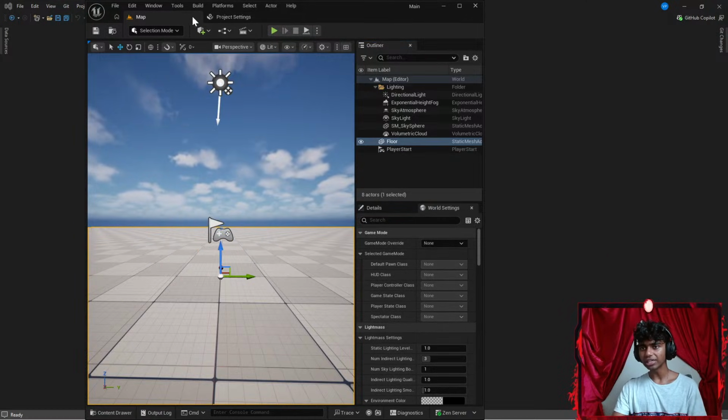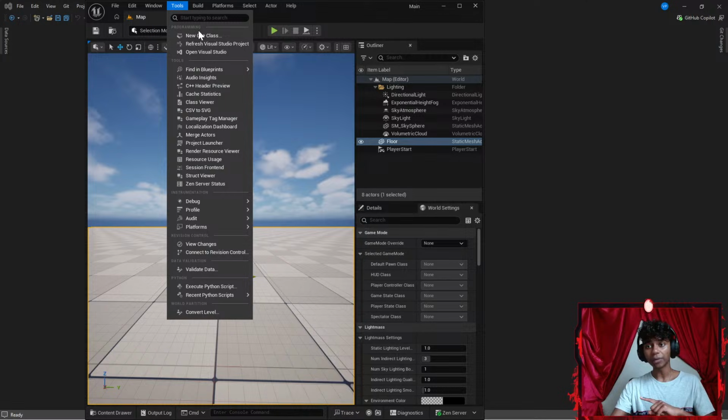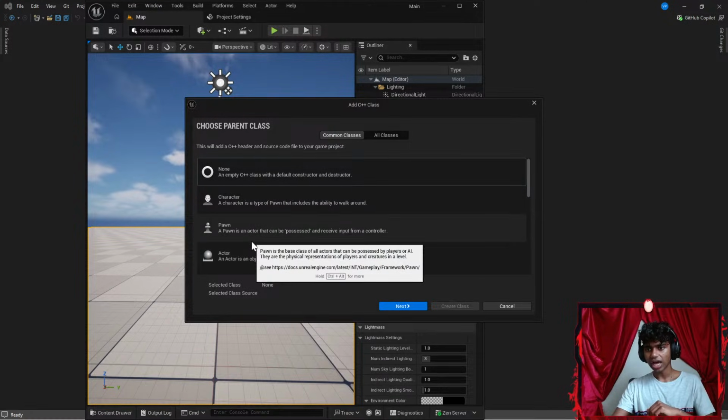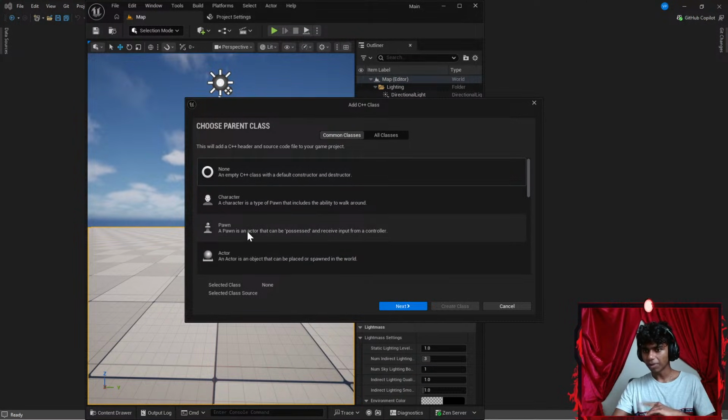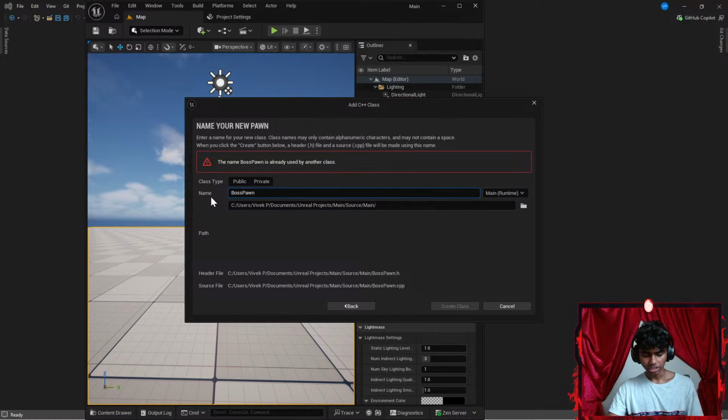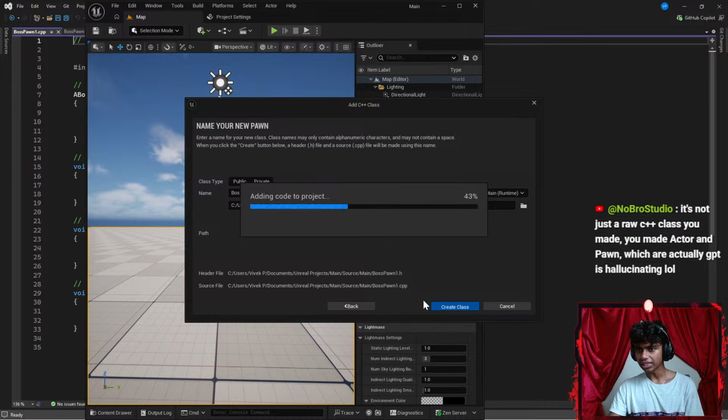Okay, now let's go ahead and create a class. And this time, I'm going to make sure to make my classes a blueprint class. So I'm going to go to new class. Okay, and then let's create an actor class. Let's go with maybe pawn. I don't think I need an actor. I'm going to go with pawn. Let's call it boss pawn. Okay, let's go with boss pawn 1. Okay, and then I'm going to go ahead and create a class.